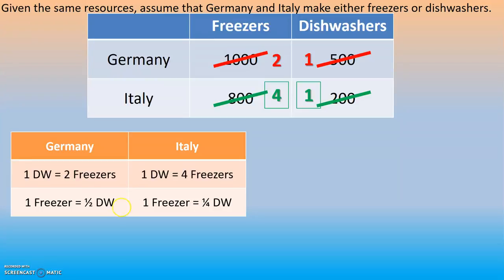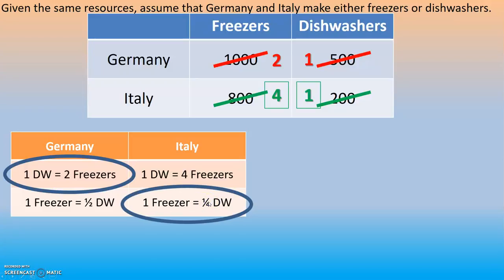So if I'm looking at dishwashers, who is the best at making dishwashers? Well, for Germany, every time they make a dishwasher, they give up 2 freezers. For Italy, they're giving up 4 freezers. So Germany actually has the lower opportunity cost at making freezers. I'm sorry, for making dishwashers. And if I look at freezers, every time Germany makes a freezer, they give up 1/2 of a dishwasher. But for Italy, they make a freezer and they only give up 1/4 of a dishwasher. This means that they are actually at a comparative advantage for making freezers.